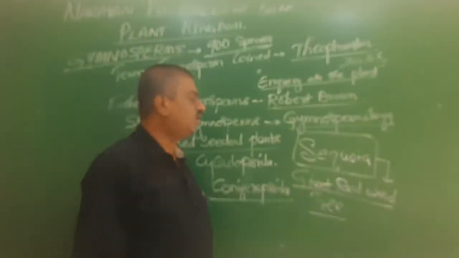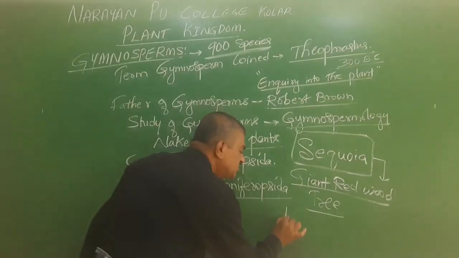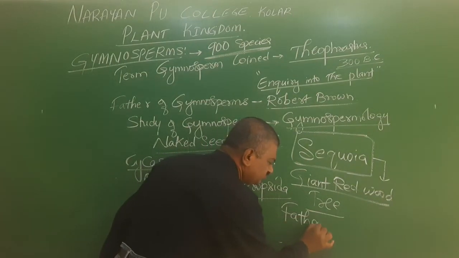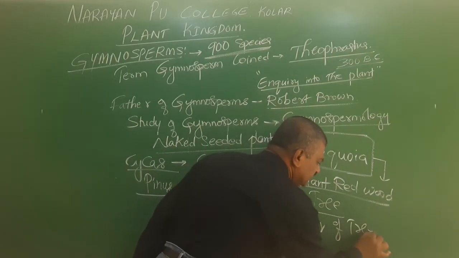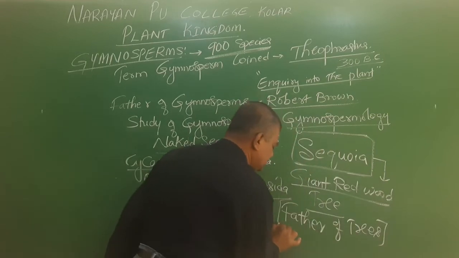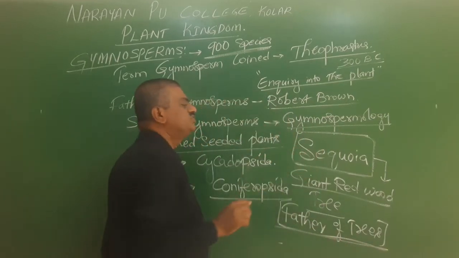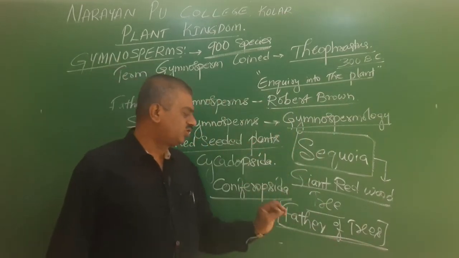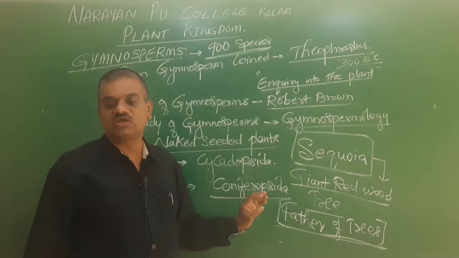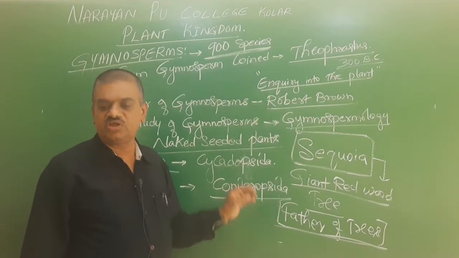It is also called the father of trees. Here Sequoia is the tallest tree, and it is commonly called the father of trees.